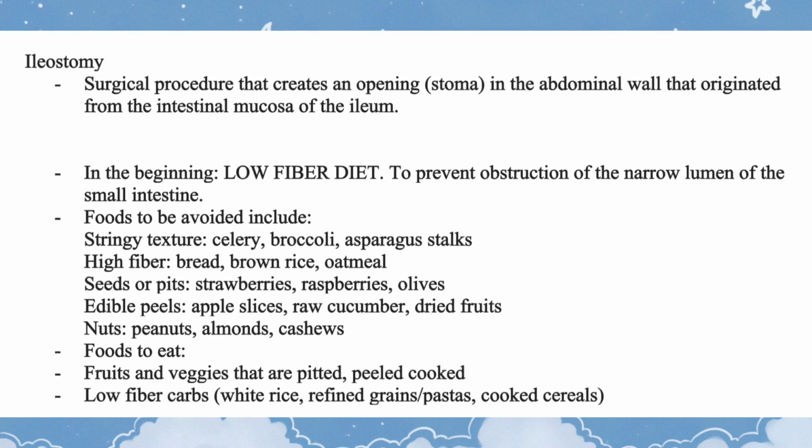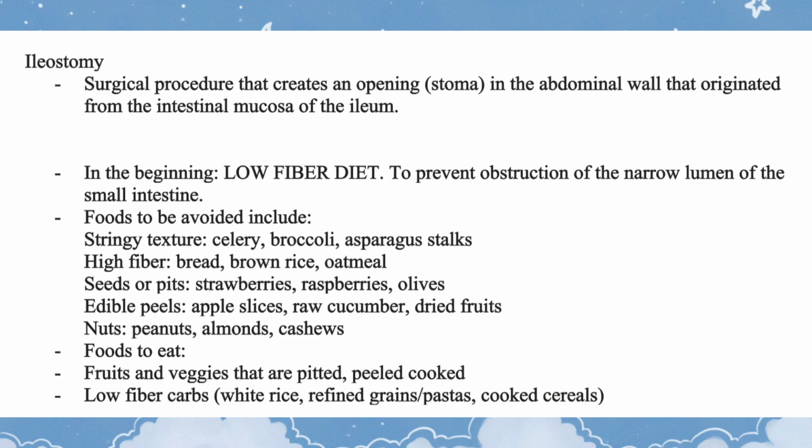Ileostomy: a surgical procedure that creates an opening, a stoma, in the abdominal wall that originates from the intestinal mucosa of the ileum. In the beginning, low-fiber diet. To prevent obstruction of the narrow lumen of the small intestine, foods to be avoided include stringy texture, celery, broccoli,